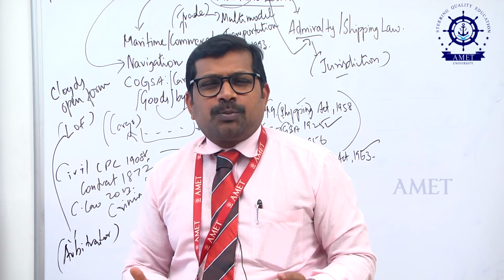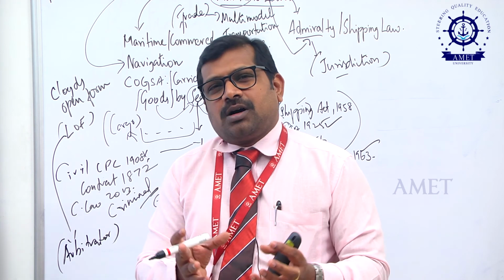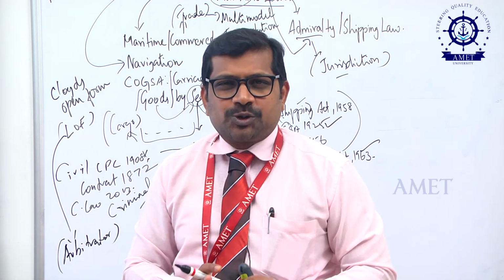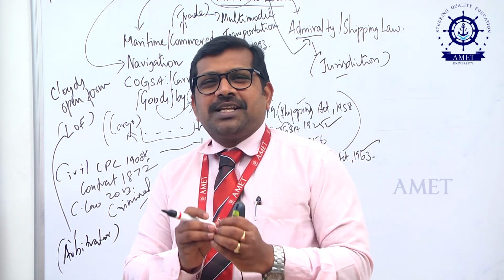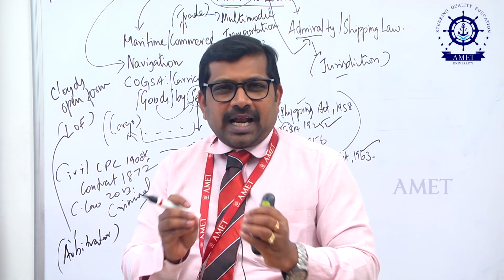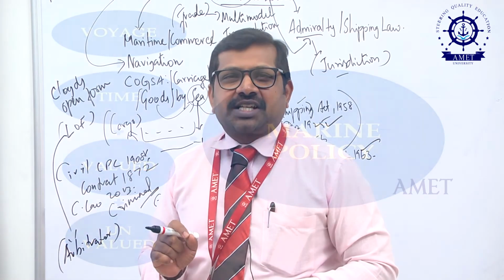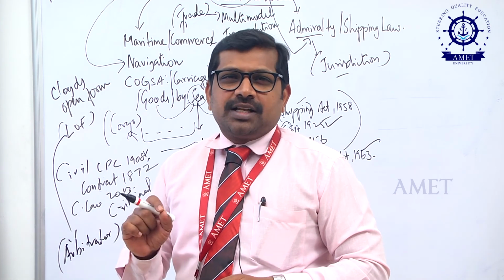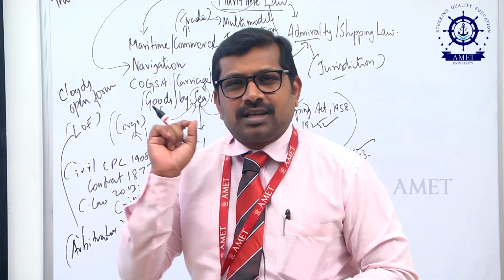And the third one is valued policy. In a valued policy, both parties mutually agree on the damage or loss of goods. Both parties mutually agreed is called a valued policy. Unvalued policy means there is no such mutual agreement between the parties. There is no agreed value or agreed sum between the parties, other than in a valued policy, and that is called an unvalued policy. So, these four types are the most important documents which can be concluded as evidence in the contract, which come under the Marine Insurance Act 1963.